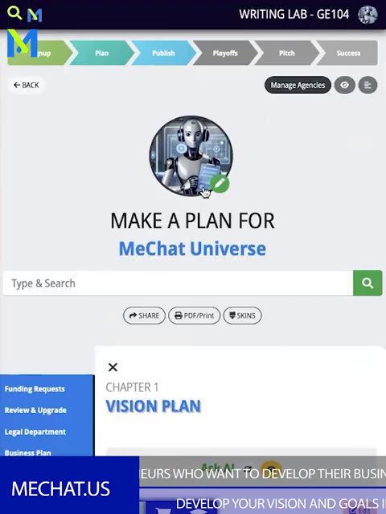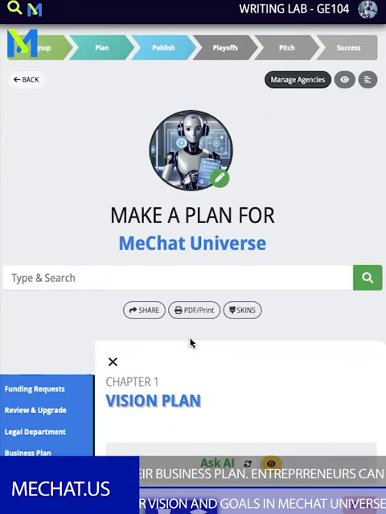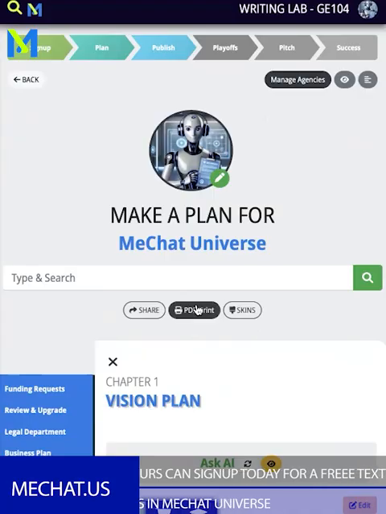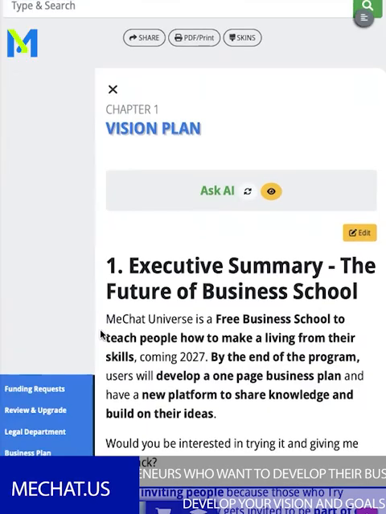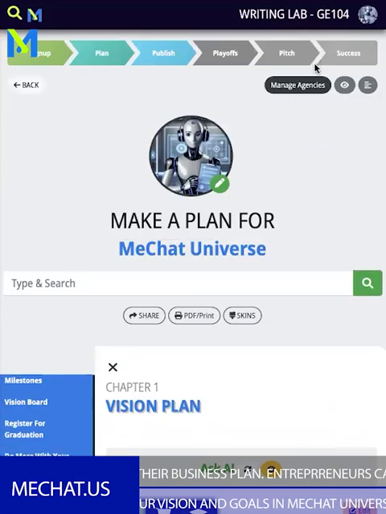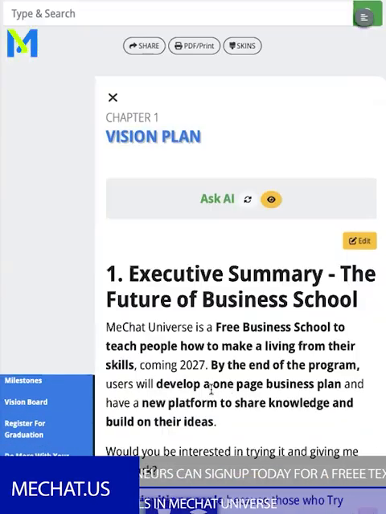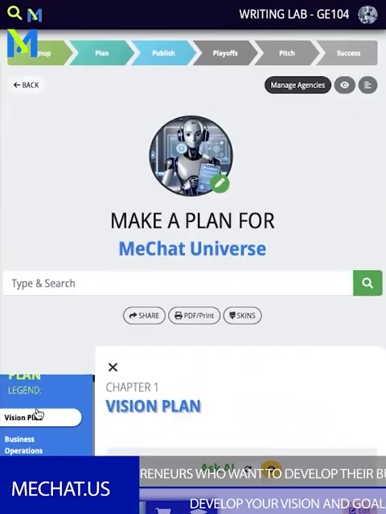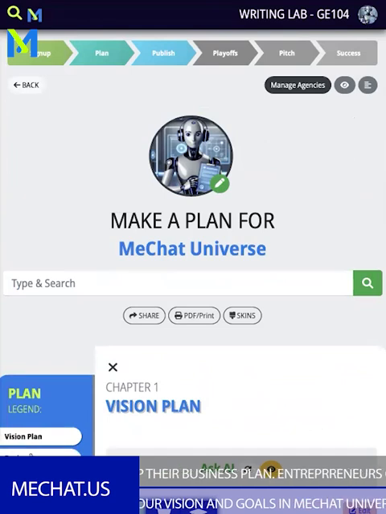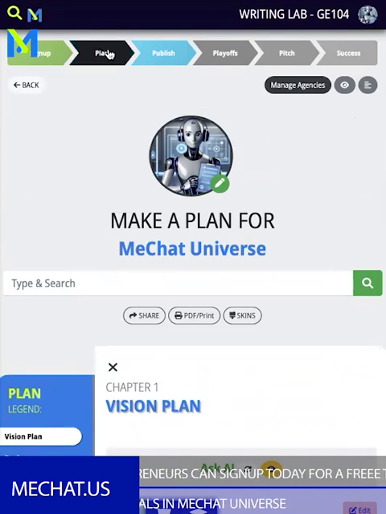So how do we develop the vision and our goals using this? Basically, here inside MeChat Universe, you have the writing lab, like I said, for free. The writing lab is where you actually write down and organize your business. So you have a few ways to organize your business. Of course, you can write it down here. Push the edit button, you'll be able to write, or you can organize it in a few ways, which, again, we already talked about the templates is one way.